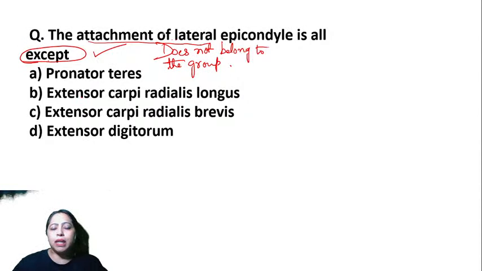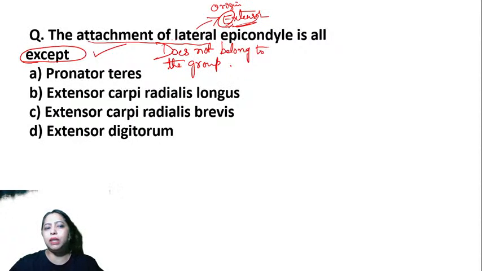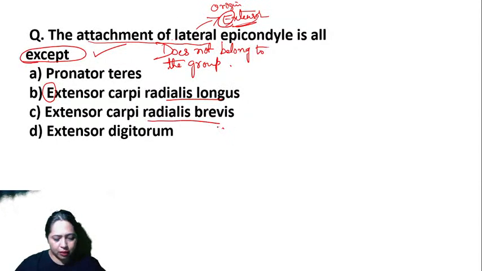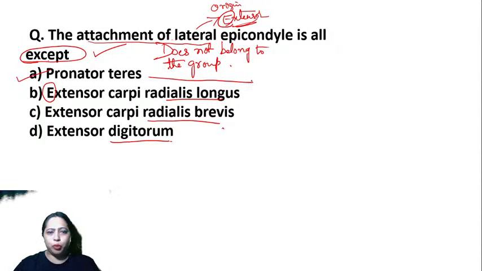See, lateral epicondyle, what does it give rise to? It gives rise to all the extensors. So all the origin of extensors. Extensors start with E. Extensor carpi radialis longus, extensor carpi radialis brevis, and then there is extensor digitorum. So what is the answer? How many of you think this is the answer? Anyone who thinks this is the answer? So what is left? We are left with pronator teres.